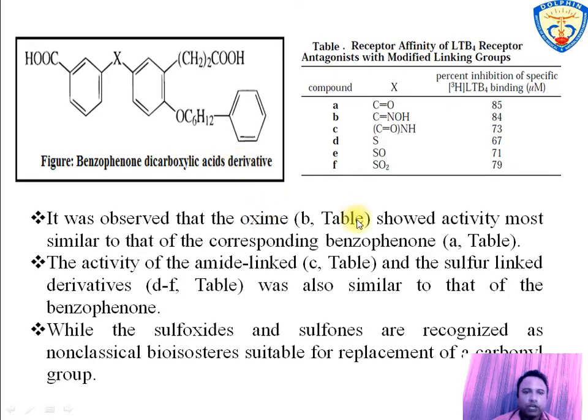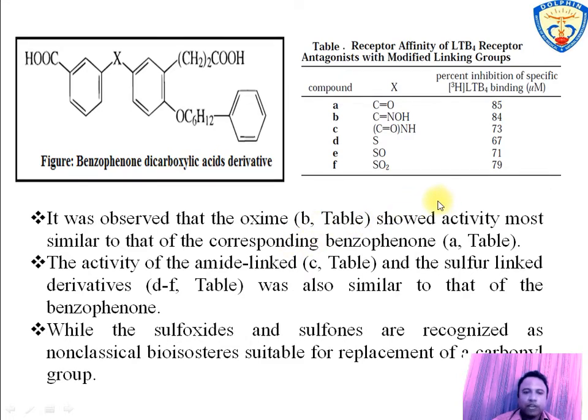It was observed that in benzophenone, where X is equal to C double bond O, the binding affinity with the LTB4 receptor is 85. This receptor is associated with inflammation. Benzophenone and its analogues are inhibitors of the LTB4 receptor, resulting in development of new drugs for the treatment of these diseases.